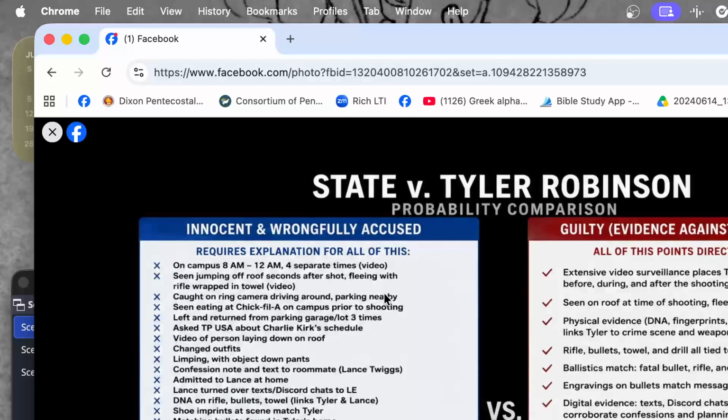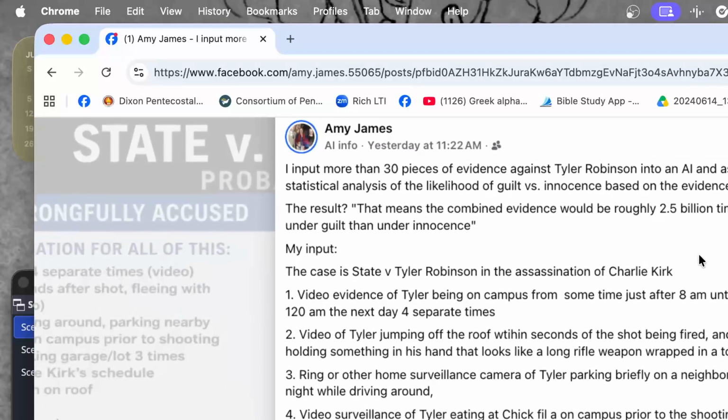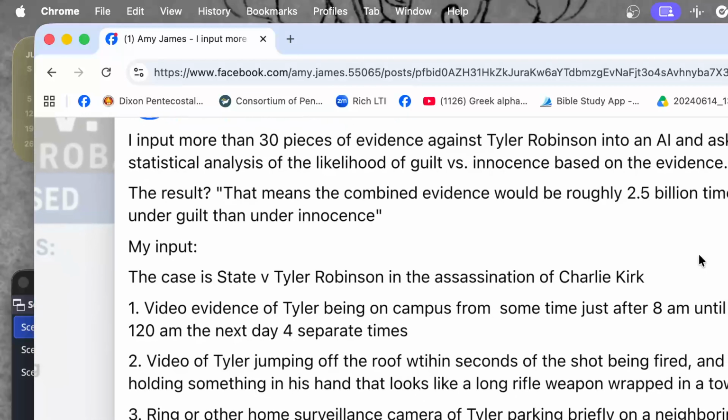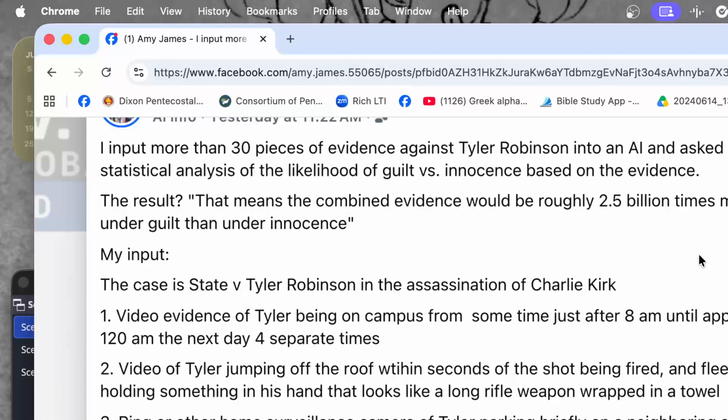So this is what I wrote down in ChatGPT. This took me about 5 minutes to type, and then I saved it and copied and pasted what ChatGPT was saying about everything. So I input more than 30 pieces of evidence against Tyler Robinson into an AI and asked if it could do a statistical analysis of the likelihood of guilt versus innocence based on the evidence.